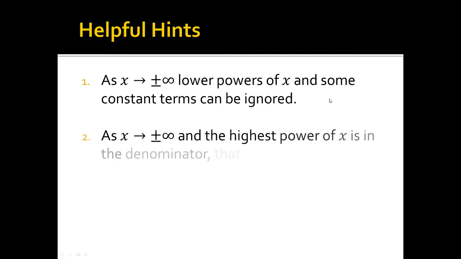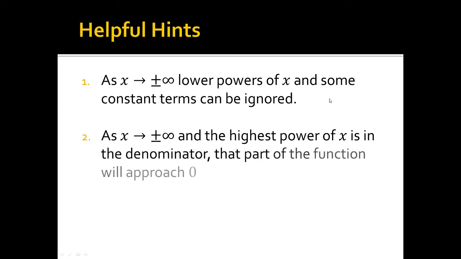As x goes to plus or minus infinity and the highest power of x is in the denominator, that part of the function will approach 0. An example of this would be as follows. Limit as x goes to infinity of, let's say, 1 over x plus 3. Well, the highest power of x in this particular part of the function is in the denominator, so as x goes towards infinity, this part goes towards 0. So I can safely ignore this. The limit just ends up being 3 in this case, again because as x gets large, this term goes towards 0.